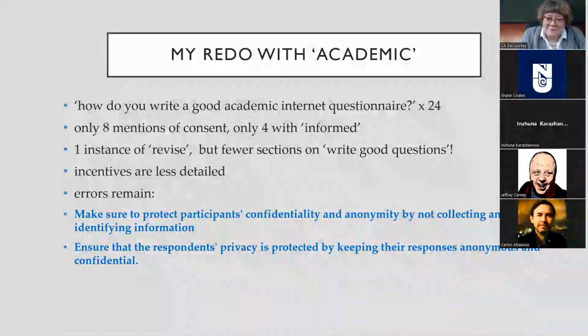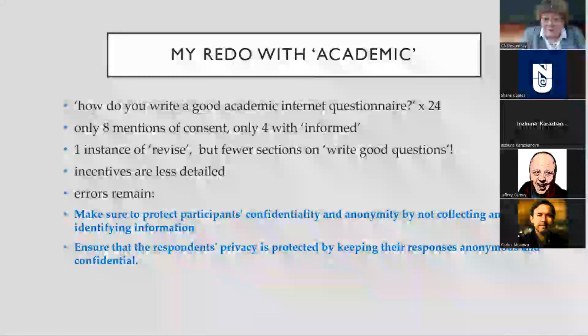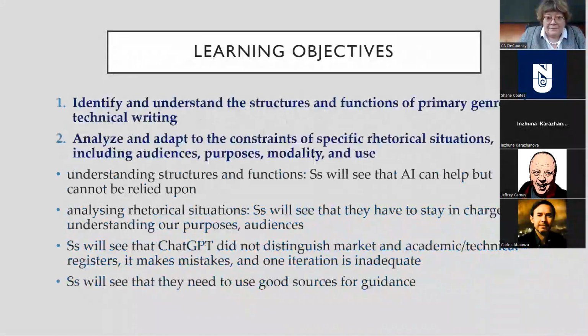There's only 1 use of the word revise in the entire corpus, and fewer sections on advising people when writing good questions. There's less detail on incentives, but the incentives are still there, and the whole issue of error with confidentiality and anonymity remains. So bottom line, ChatGPT has been trained on quite general and a certain number of business sources. So this allows us an opportunity, at least right now, to point this out to our students.